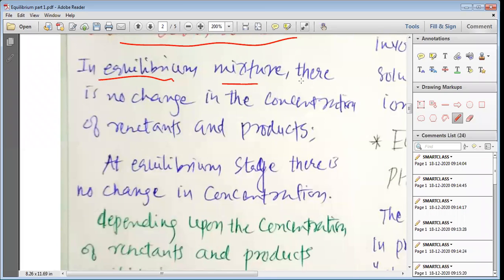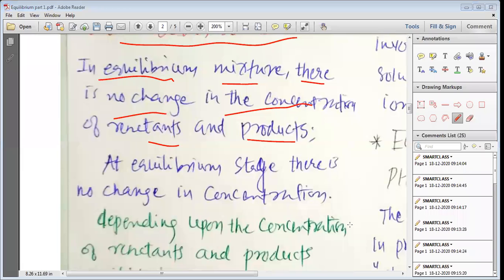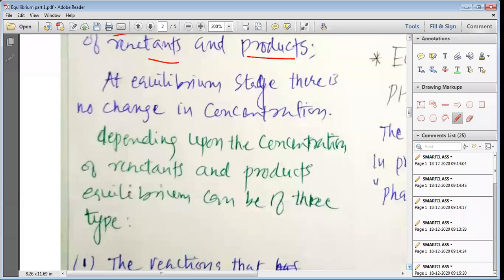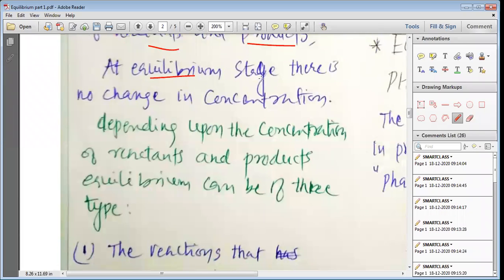In an equilibrium mixture, there is no change in the concentration of reactants and products. So in the equilibrium mixture, there is no change, either for the reactants or products. At the equilibrium stage, there is no change in concentration. So at equilibrium, we don't find any change.